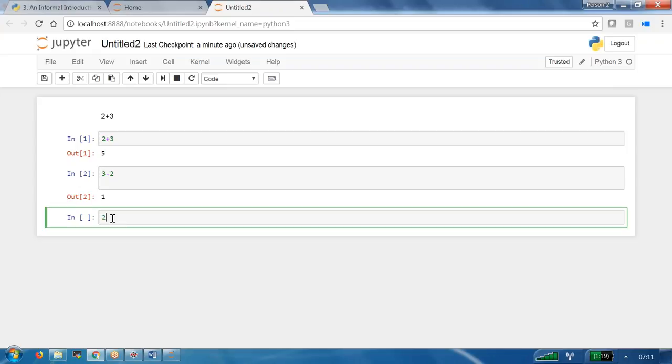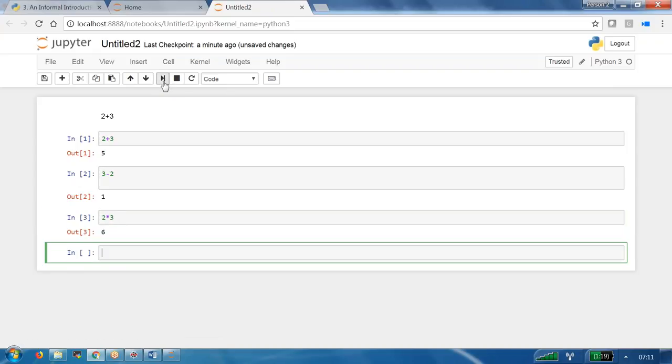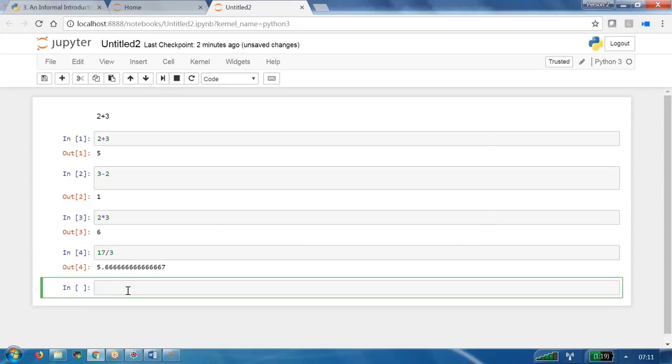Now if you want to multiply, let us say 2 into 3. Let us go and try to see here. We are seeing 6. Let us say I am trying to divide, for example, 17 by 3. I am able to see the fractional number 5.6666. I don't want anything after the decimal. So I can get only the integer part out of it by using 17 by 3.